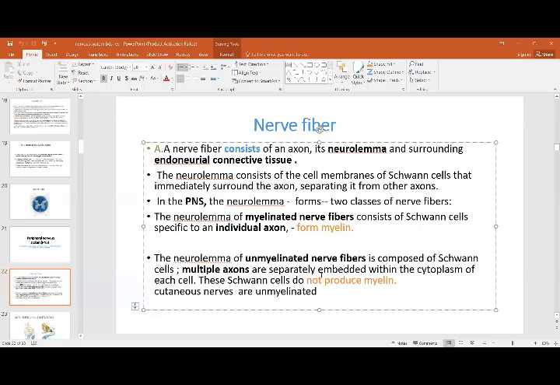Then there is the unmyelinated nerve fiber, which is also composed of Schwann cells. Instead of one axon, multiple axons are separately embedded in the cytoplasm of the Schwann cell. This does not produce myelin, and so these are the unmyelinated. So in the myelinated nerve fibers, one axon is enwrapped by one Schwann cell, and that produces the myelin sheath. And then there are the unmyelinated, where one Schwann cell is going to enclose multiple axons, but it does not produce a myelin sheath.